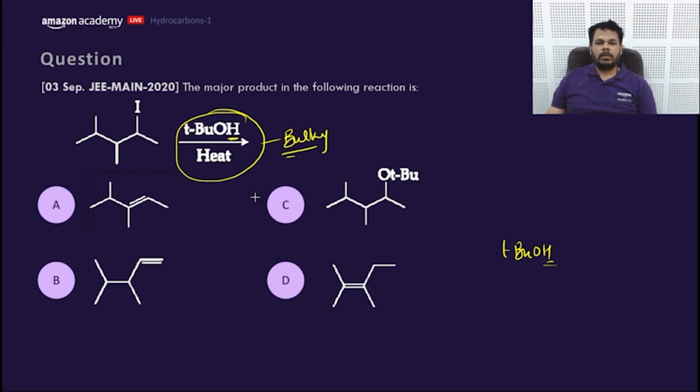This is not TBUO minus K plus. This is not tertiary butoxide. This is tertiary butanol. It is not butoxide. It does not have base. I had not mentioned that. I also noticed it just now.